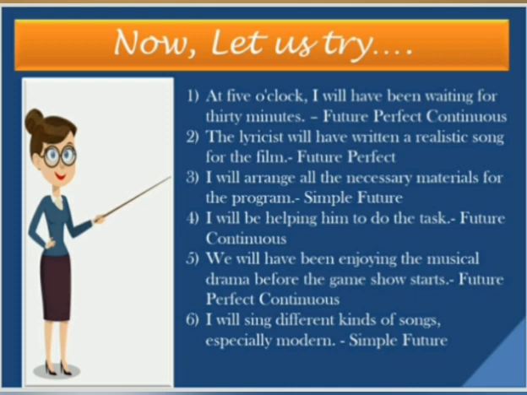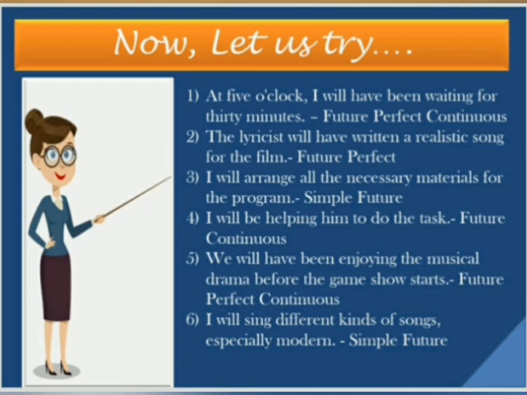Third one. I will arrange all the necessary materials for the program. Will plus verb, will arrange. Only simple future tense. Okay. Next one. I will be helping him to do the task. Will, future, be helping, continuous. So, future continuous tense. Next one. We will have been enjoying the musical drama before the game show starts. So, will, future, have, perfect, been enjoying, continuous. So, future perfect continuous tense.